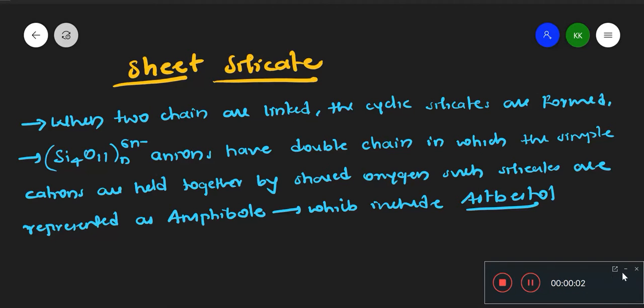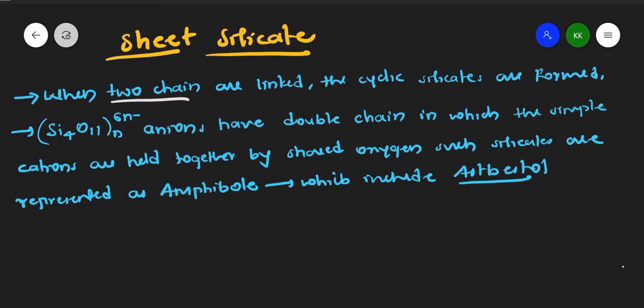In this video, we shall discuss sheet silicates. Sheet silicates are nothing but, if we join two chain silicates, along with that some cyclic structure will happen. That is nothing but our sheet silicate. If I draw the structure, you will get to know. So these are nothing but two chain silicates linked, and the cyclic silicates are formed.